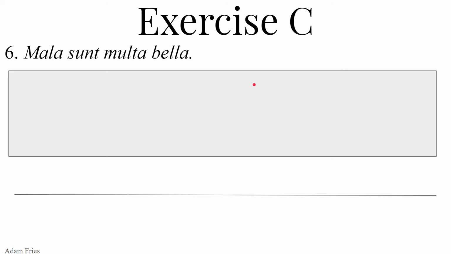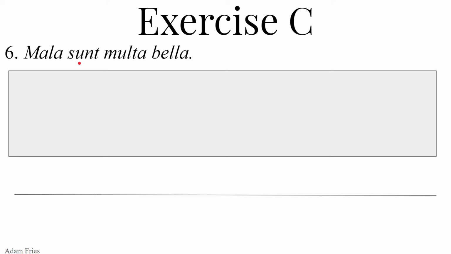Optime. Sexta. Sententia sexta. Mala sunt multa bella. Mala, from malus, a, um, bad, evil, wicked. So mala, that could be a couple things. Could be feminine singular nominative. Could be a bad woman, a wicked woman, if it were a substantive. Could also be neuter, nominative or accusative, plural neuter. So wicked things, evil things, either the subject or the direct object. So many options, like a kid in a candy store. Sunt, and then all those options just went falling away.